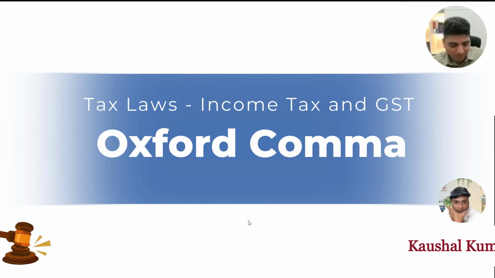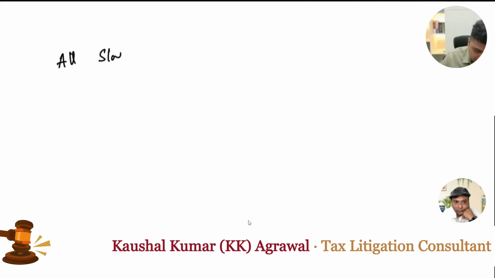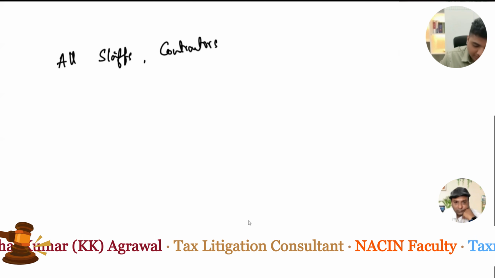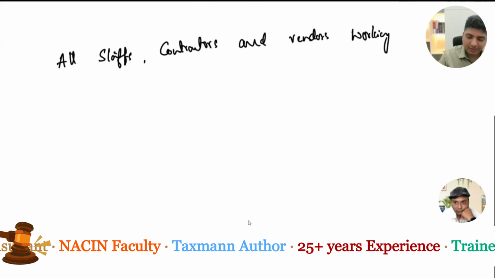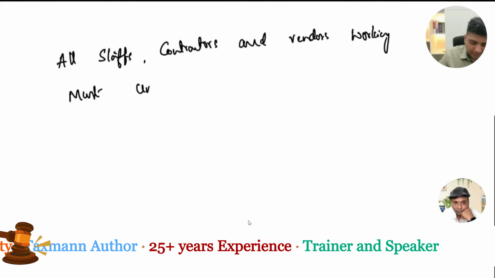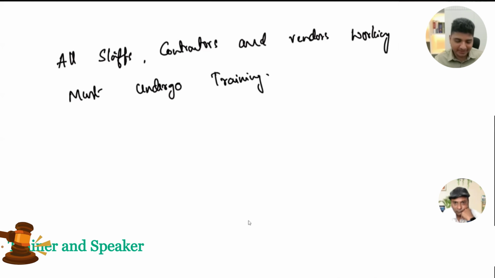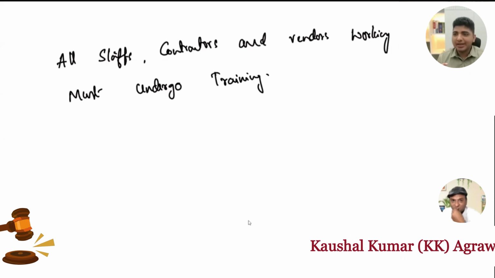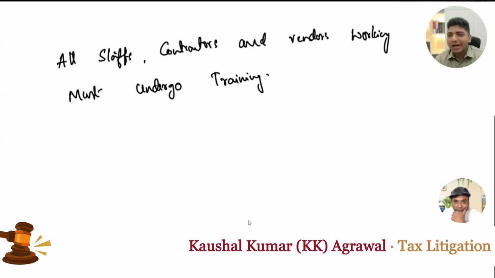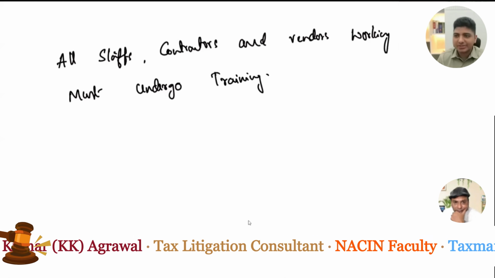Now, question number 1 would be: if I were to simply write that all staffs, contractors and vendors working on site must undergo training. Now, if this sentence is given to you, how are you going to read it? There are two ways of interpretation that are possible.